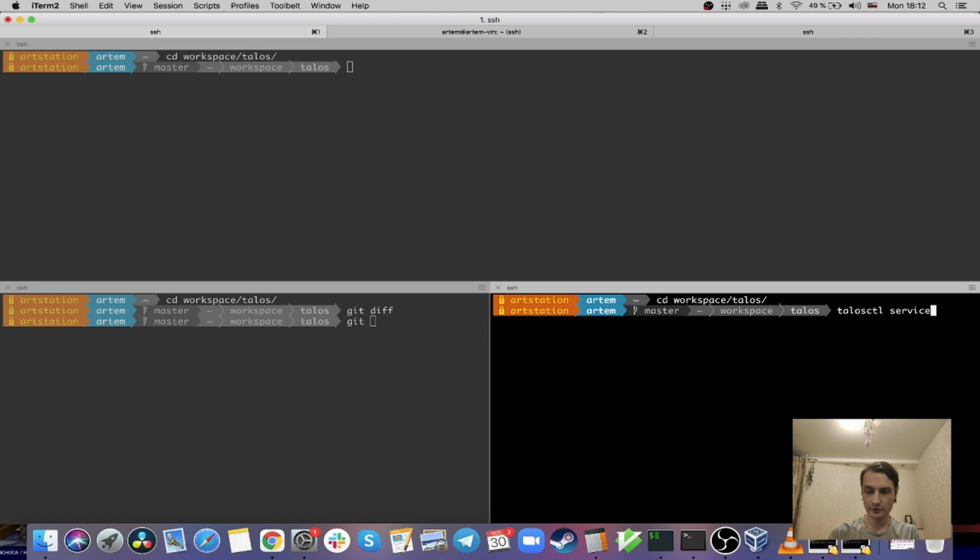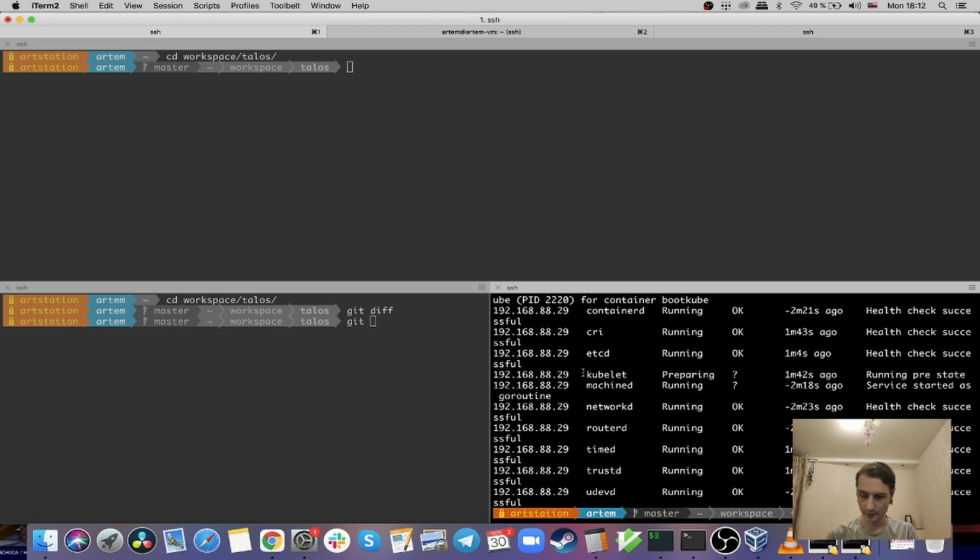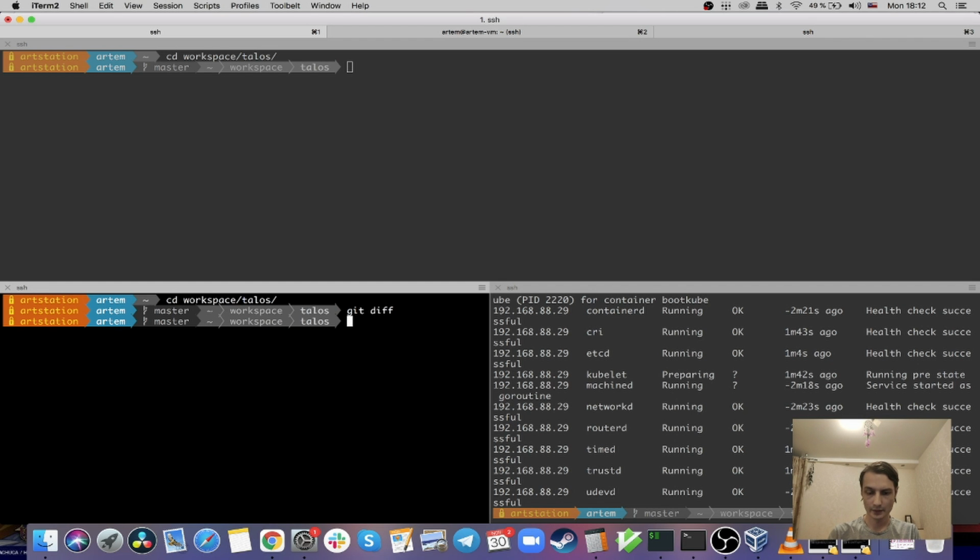I will use the services command here to check the state. So the node should be 29. Looks like it's still starting kubelet. Let's actually pull the configuration for kubectl meanwhile.